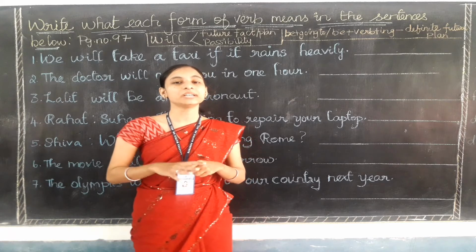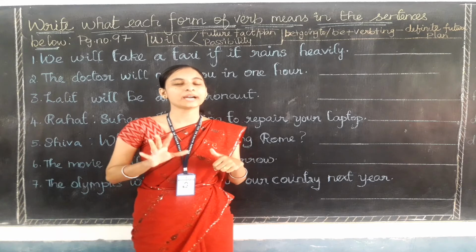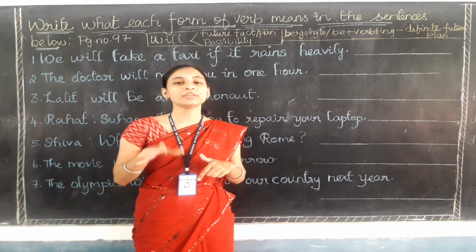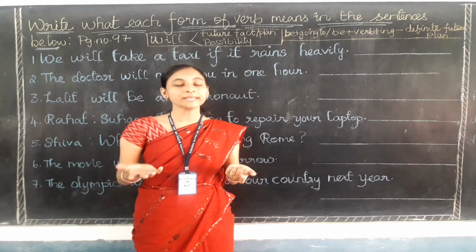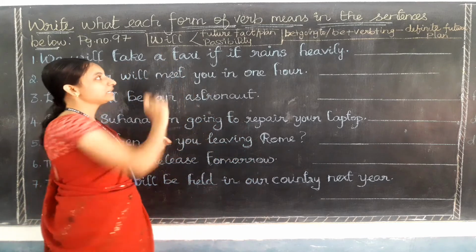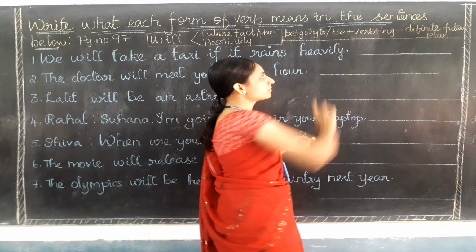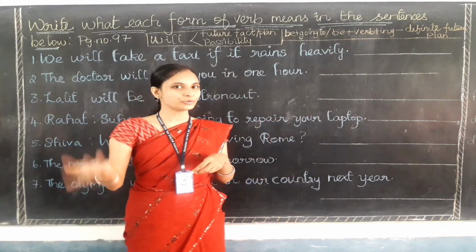In which we have learned about the three forms. Am I right? So in class 4 you may have learned only about the future tense, but in class 5 we are going to learn the three forms of future tense. And what are they? Yes, they are will, then be plus going to, and last be plus verb plus ing. So these three are the forms of future tense.